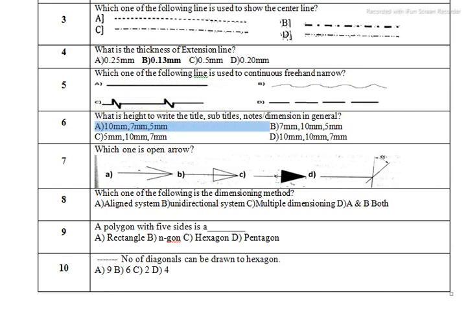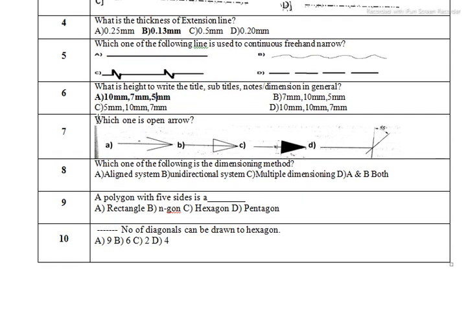Like for the title we give the height 10 mm, then for the subtitle we give the height 5 mm, and for the notes or dimension in general we write within the height 5 mm. Okay, so this is the correct answer for this question.